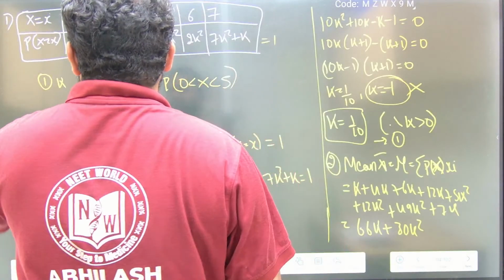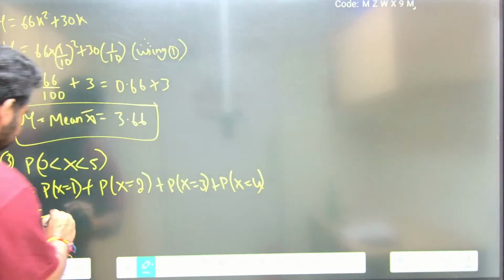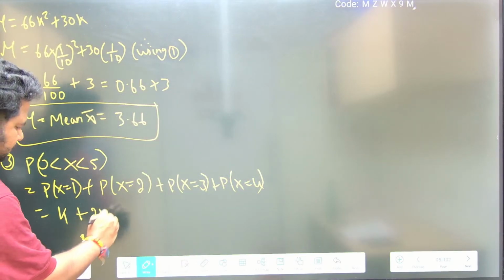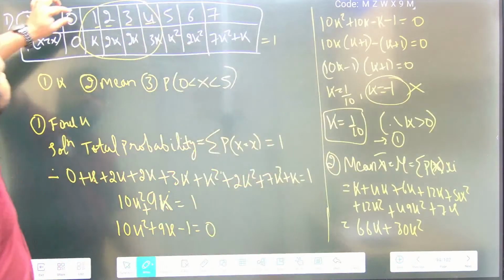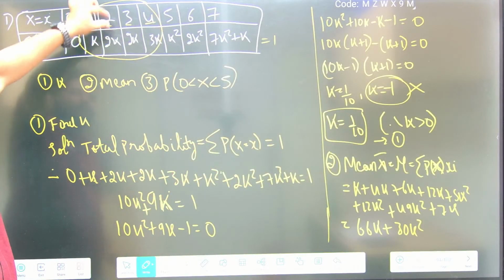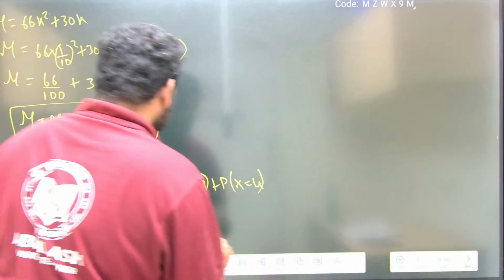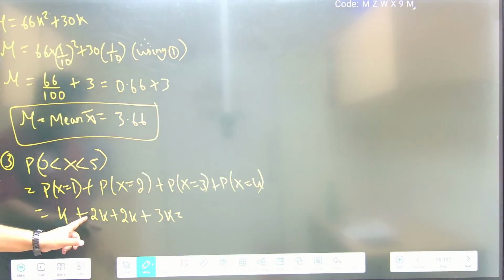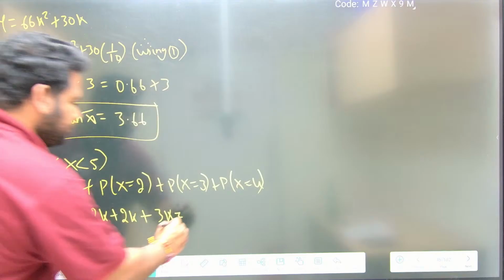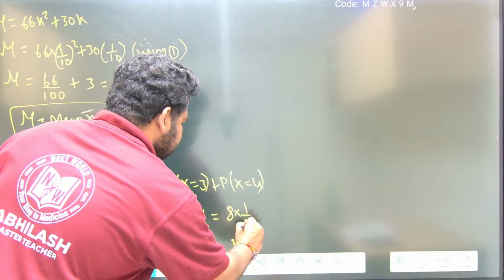Probability of x is equal to 1 is k, probability of 2 is 2k, probability of 3 is 2k, probability of 4 is 3k. Let us write it here. Now what do we have, friends? We have k plus 2k is 3k, plus 2k is 5k, plus 3k is 8k. Correct? 8k we have.